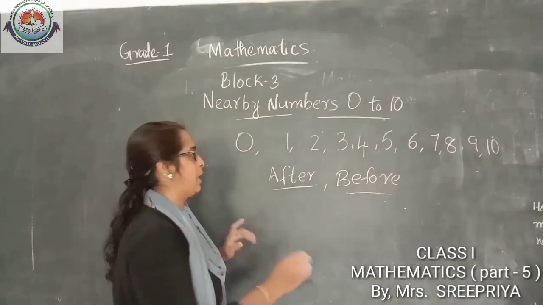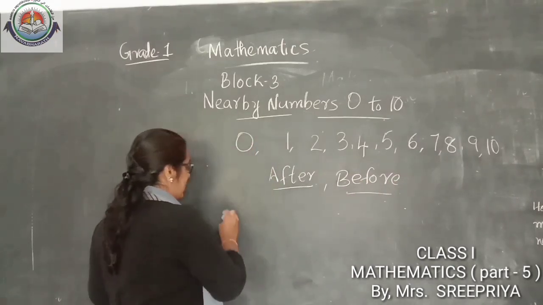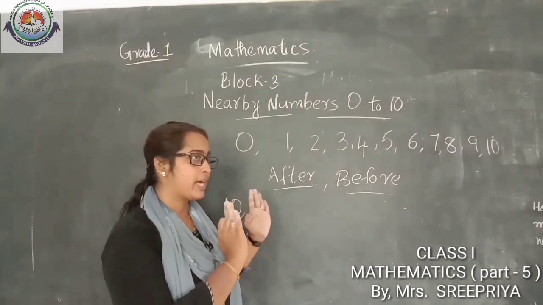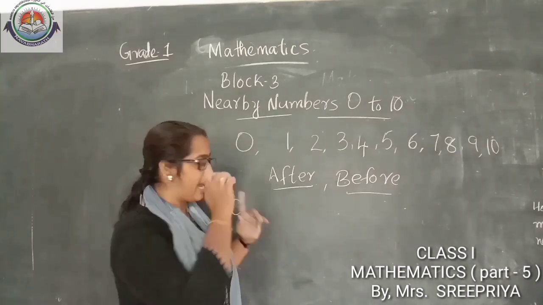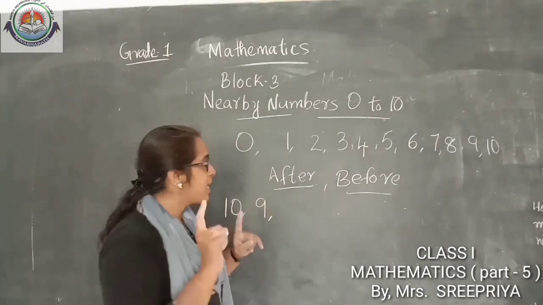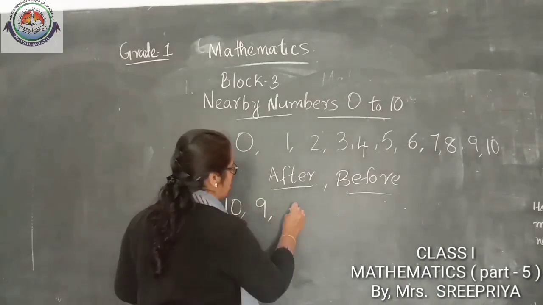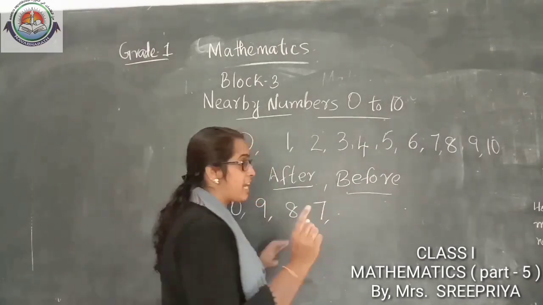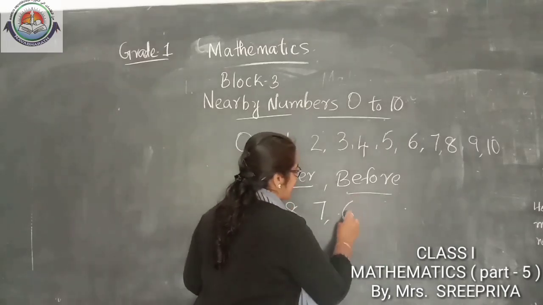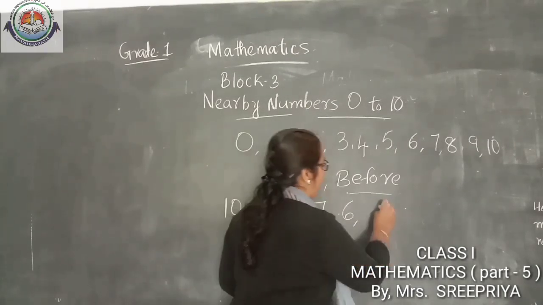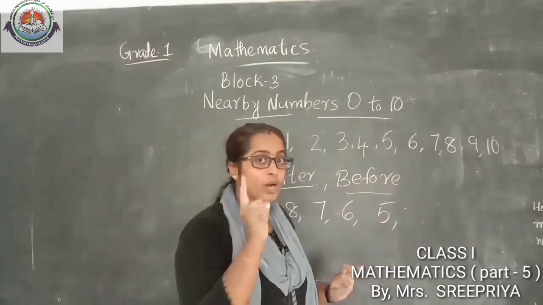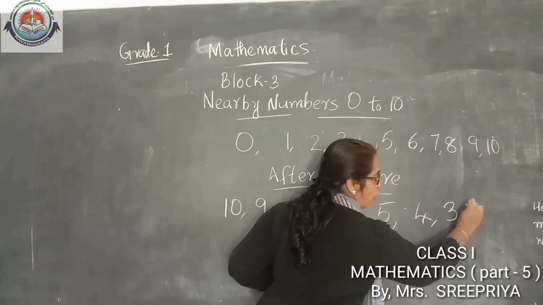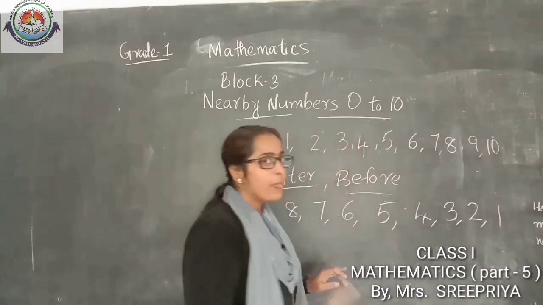Okay, before what will come? We will start from 10. 10 before what? 10 back. 9. 9 before 8. 8 before 7. 7 before 6. 6 before 5. 5 before 4. 4 before 3. 3 before 2. 2 before 1.